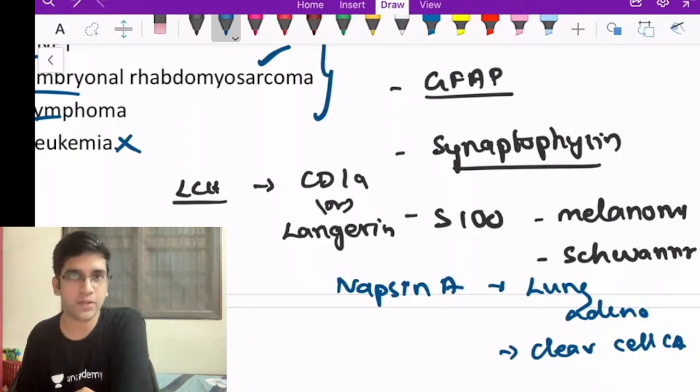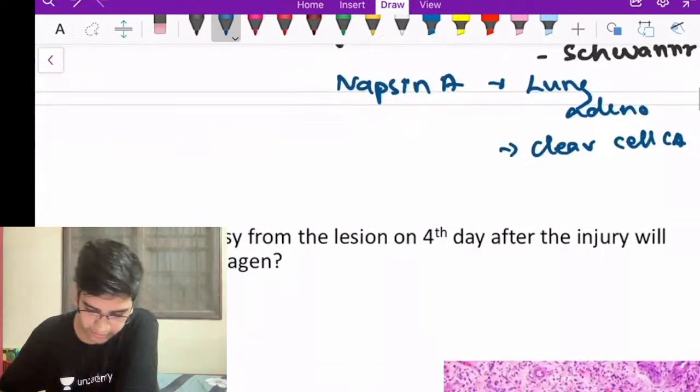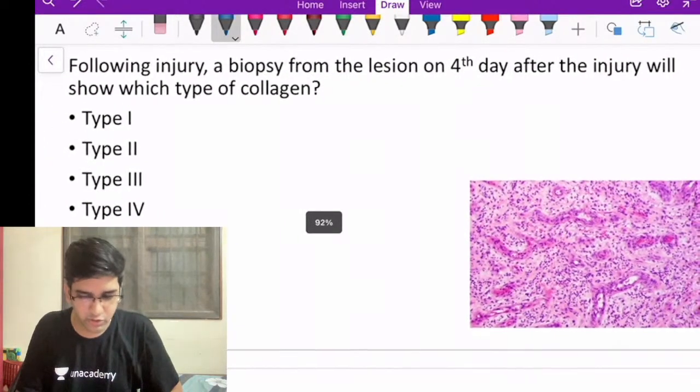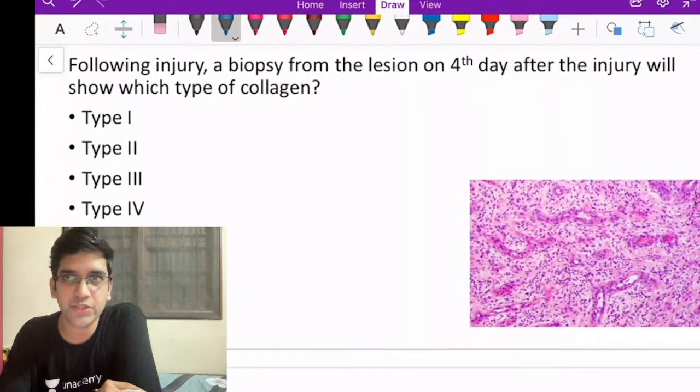You go to the next image, next question. Okay, again, I want you guys to comment faster. You may be wrong, you may be right, doesn't matter at all. Read the question and comment. 30 seconds timer for you.